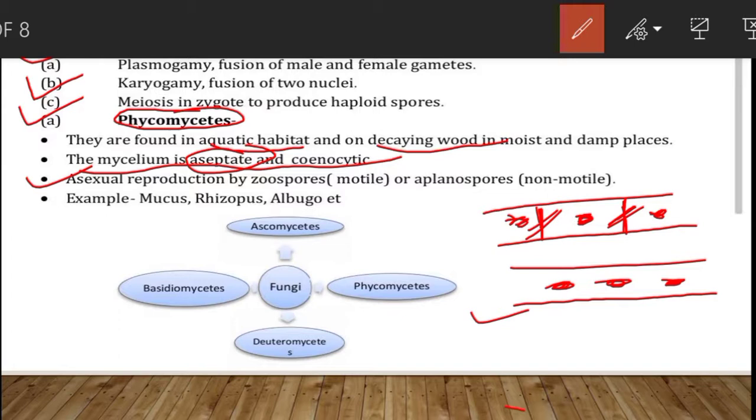Zoospores are motile, as I told you, so they may be uniflagellate, uni means one, having one flagellum, or biflagellate, having two flagella. And this flagella may be anterior, lateral, or posterior. Anterior means, suppose this is a cell, a zoospore, then the flagella will be in the anterior part, or only in the posterior part, or on the lateral side. Clear?